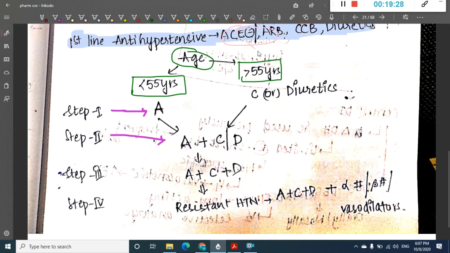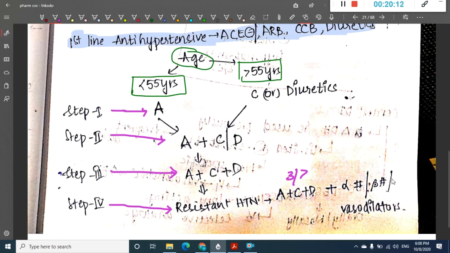Among these, you will take one from each group and give both drugs to the patient. Then the third step: if the BP is still not under control after these two drugs, you give all three together, that is ACE inhibitors or ARBs with calcium channel blockers and diuretics. If the BP is still not controlled, that is, even after using 3 or more drugs, we call it resistant hypertension.